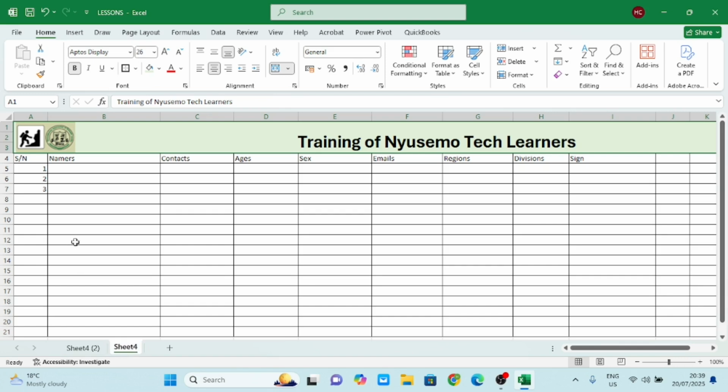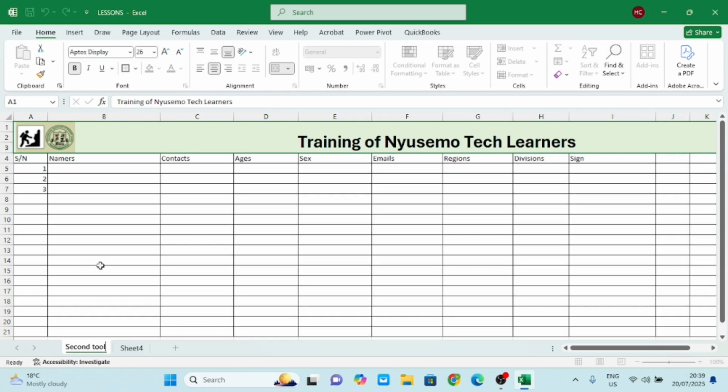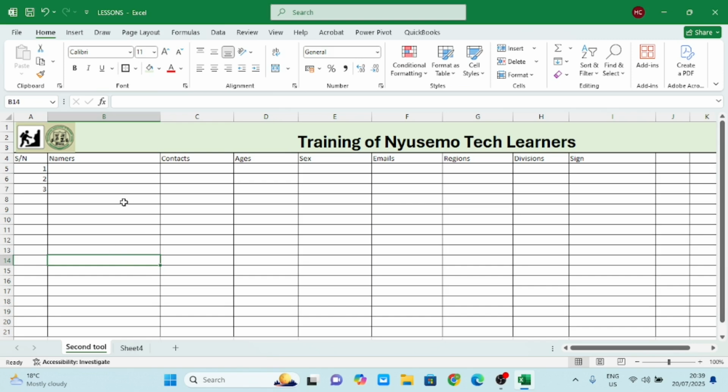Now I'll just come to this other one. I want us to take this and say second form, second tool. So this second tool now is the tool that indicates that your organization is doing projects in different locations and different projects. So what you are going to do here now is simple. You just come here, you put name of organization. You see now.